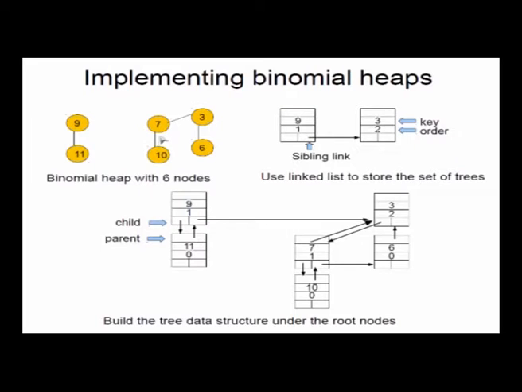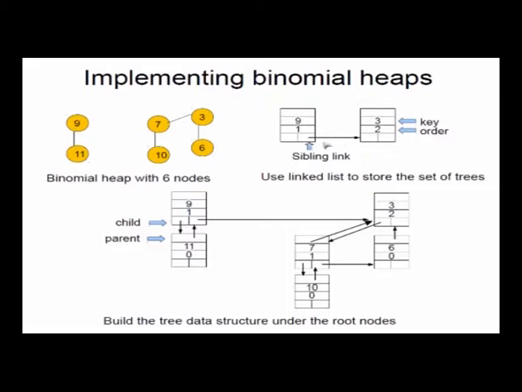So we can ask, how do we store this? The answer is that we have a bunch of trees which make up the binomial heap. So those trees can be just represented using a linked list. So here I have made basically the root of B1, which is 9. For that I have made a little data structure here which has a stored key value 9, and it has 1. The 1 represents the order. So it's an order 1 binomial tree, right? Because it is an order 1 binomial tree, therefore I put 1 here.